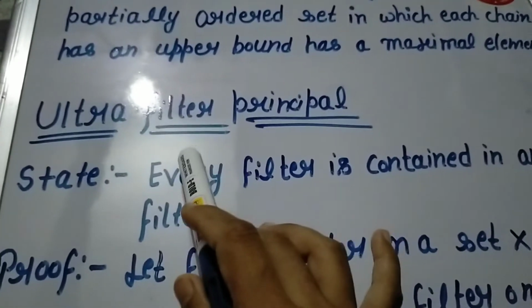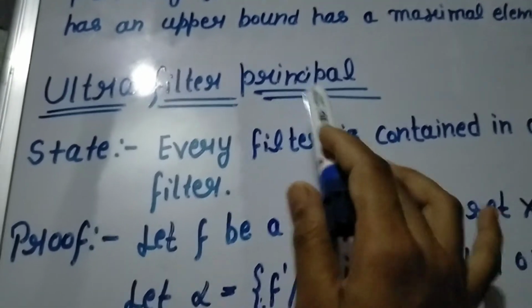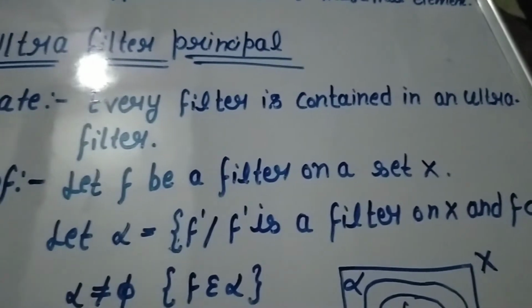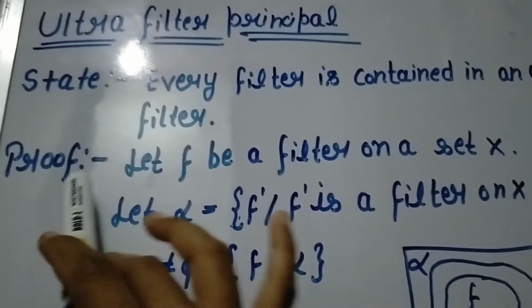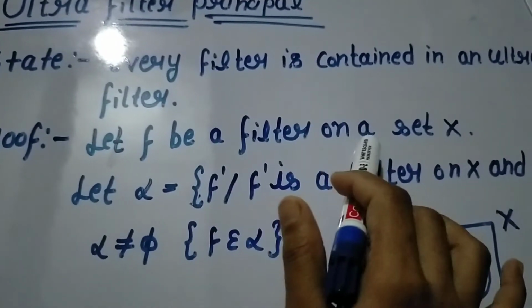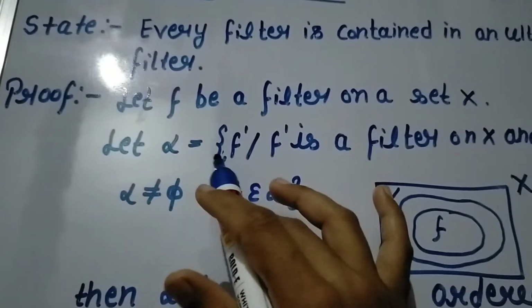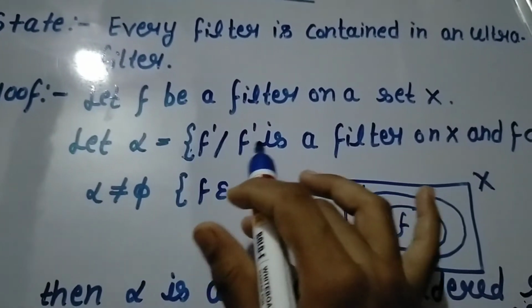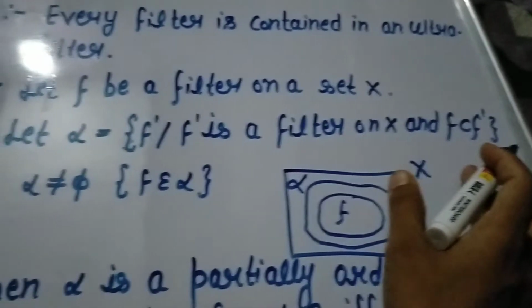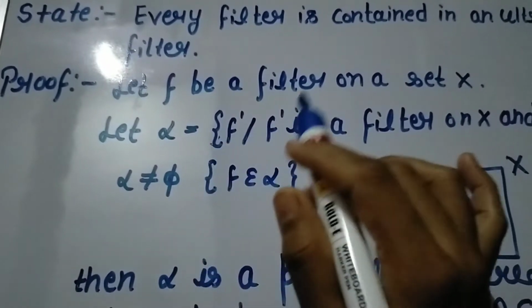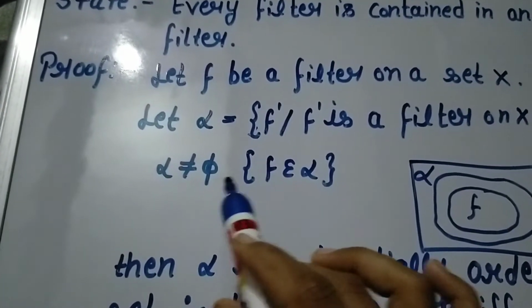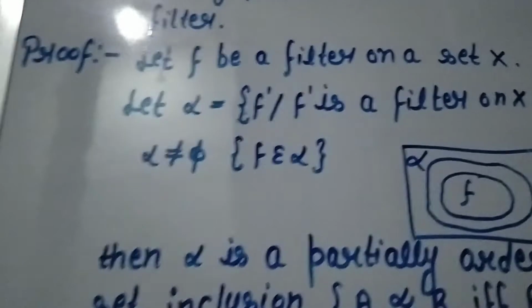Now we move to the ultrafilter principle. The ultrafilter principle states that every filter is contained in an ultrafilter. Now we prove it. Let F be a filter on a set X. We consider alpha a set such that F' is a filter on X and F is contained in F'. Means in alpha all types of F' exist which contain F. So alpha is non-empty because F belongs to alpha.